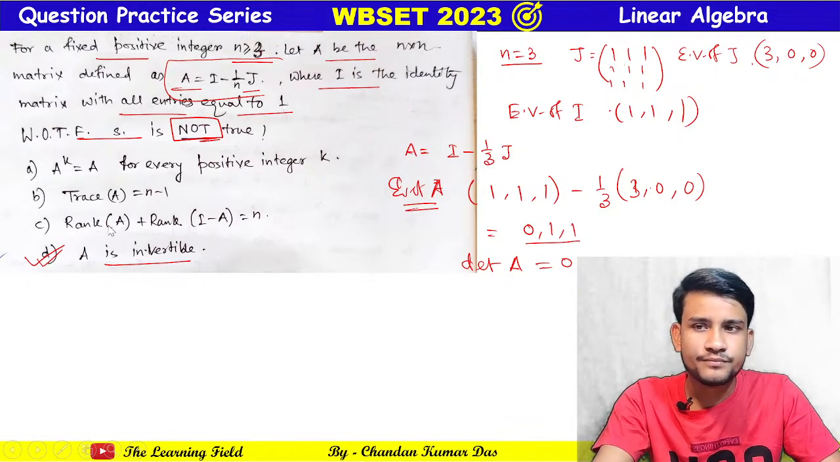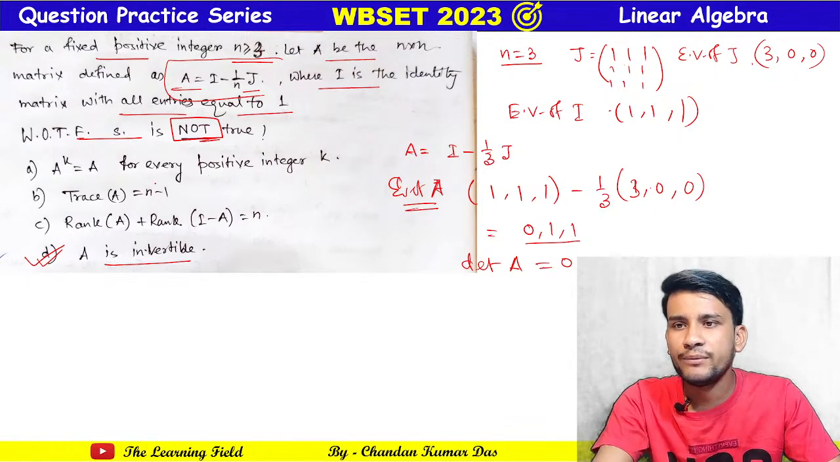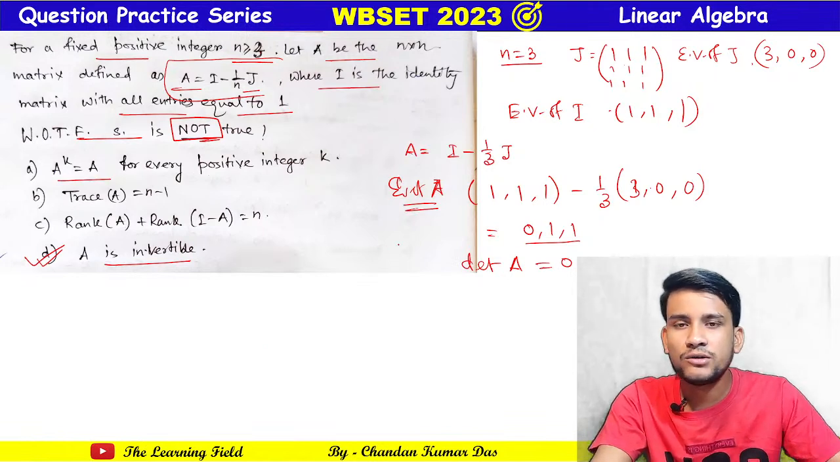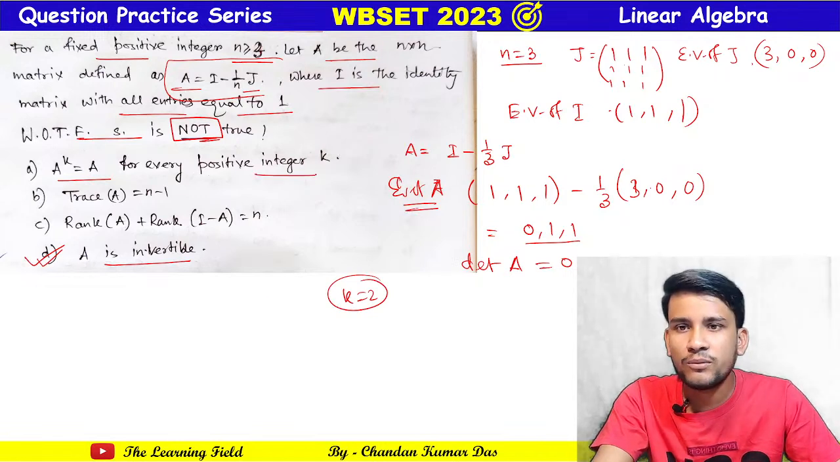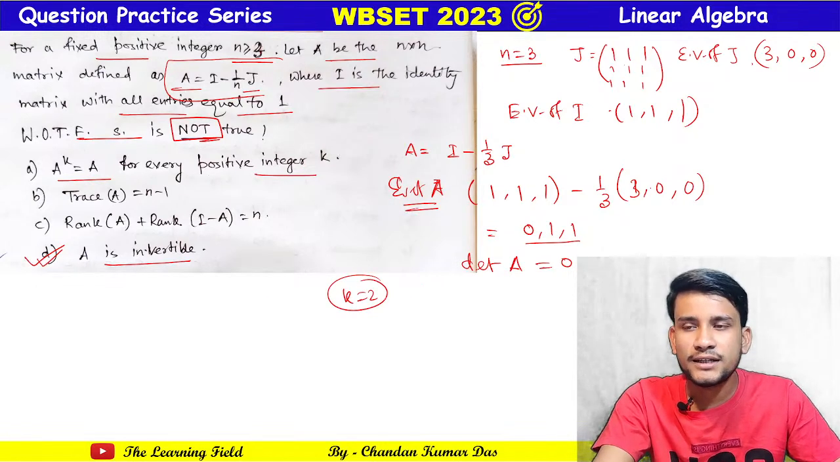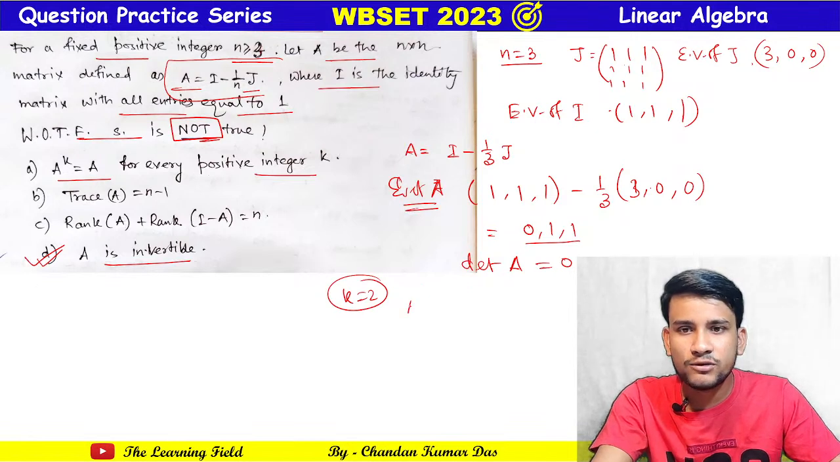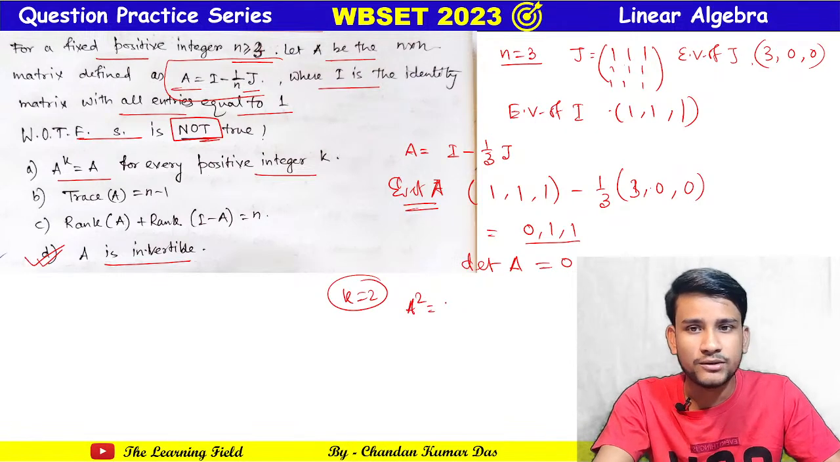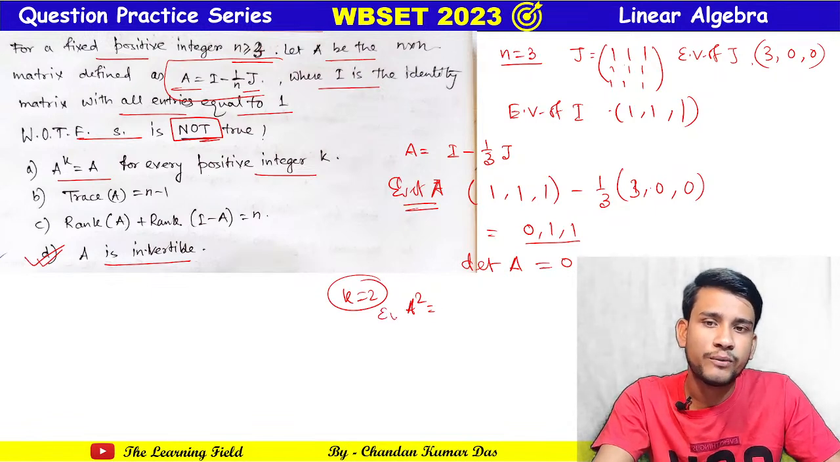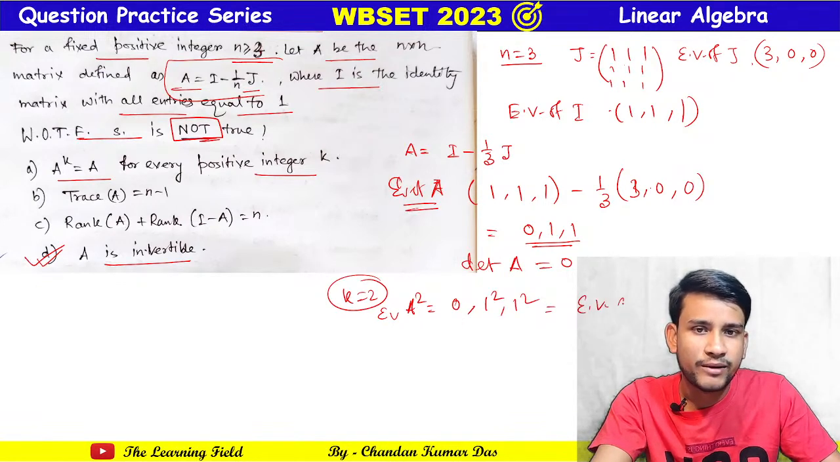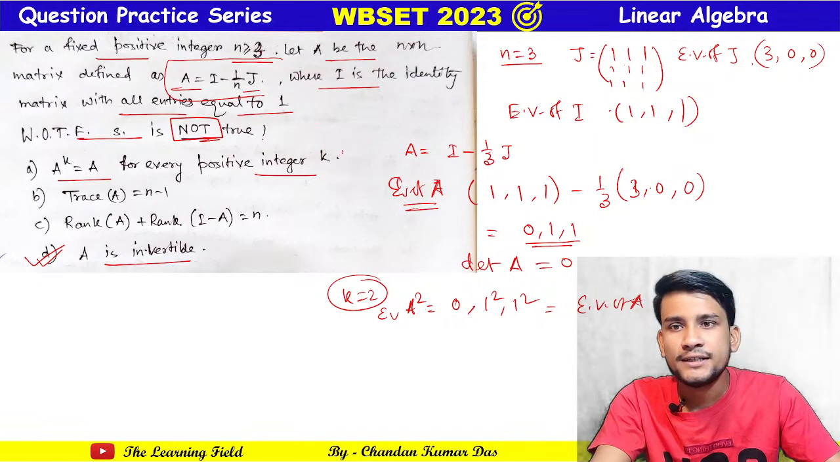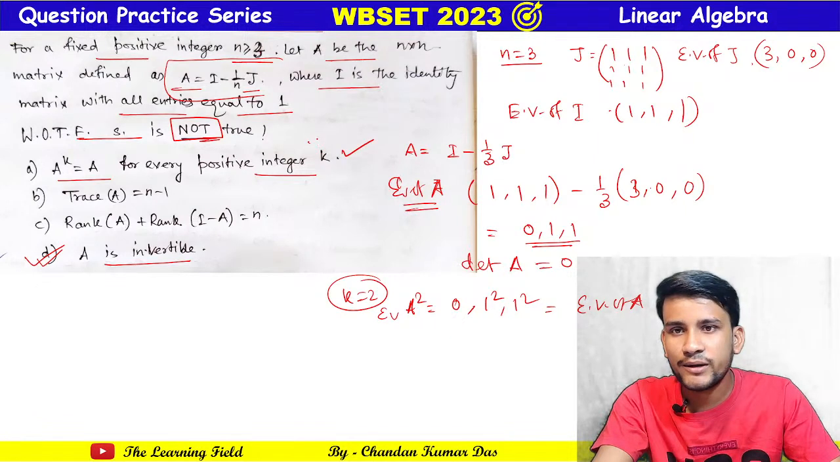Okay, you can also verify that A to the power k equals A. Suppose we choose k equal to 2, because this is for all positive integers. Then the eigenvalues of A squared I can check through the eigenvalues. So the eigenvalues of A squared are obviously 0 squared, 1 squared and 1 squared, and this is the same as the eigenvalues of A, so this is a true statement.